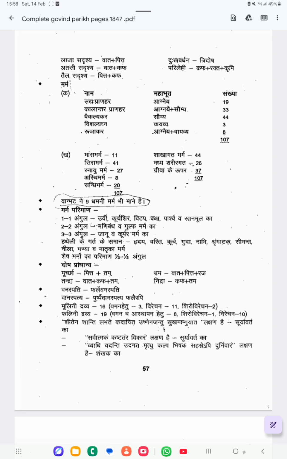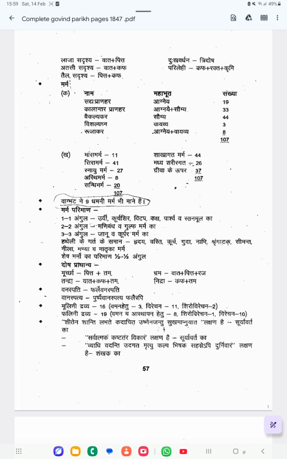Sadhyo Pranahara means that if there is any trauma to this marma, the patient will die immediately, within 7 days. Kalandara Pranahara means the marma where, if any trauma happens, the patient will die within 15 days or within 1 month. Vaikalyagara marma means if any trauma happens to this marma, it leads to Vaikalya, deformities